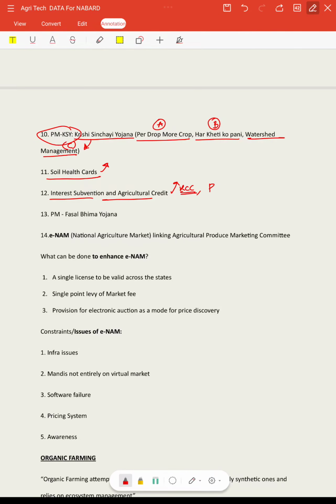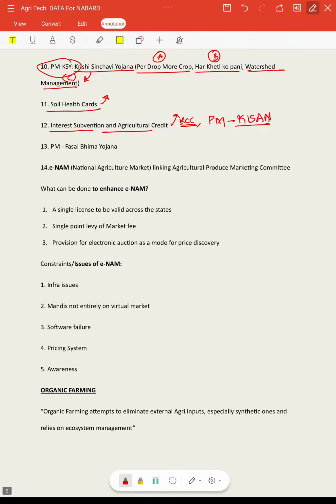And PM Kisan also we can write here in terms of credit. PM Kisan, government is giving about 2000 per acre, and PM Fasal Bima Yojana for post harvest management. And eNAM is the national agriculture market, linking agriculture produce APMCs, right? So this acts as a national market for purchase and sales of agriculture commodities.